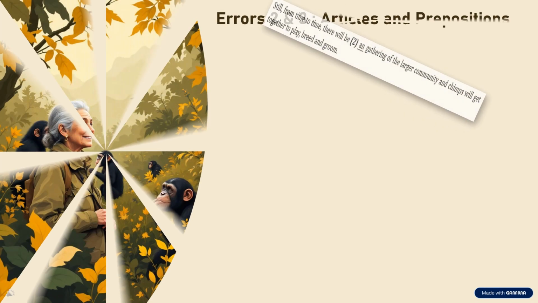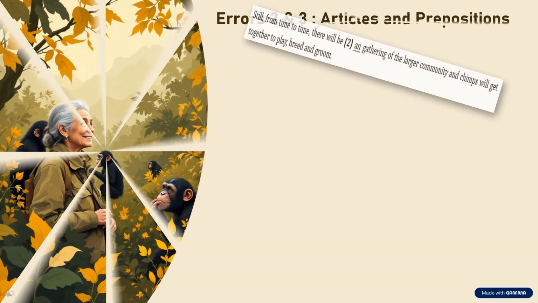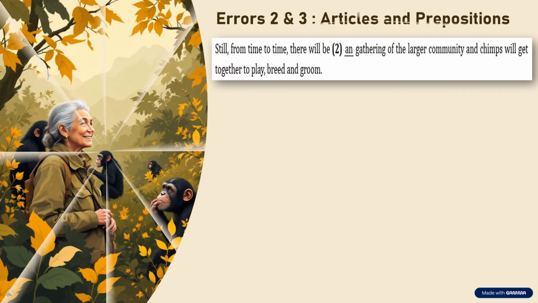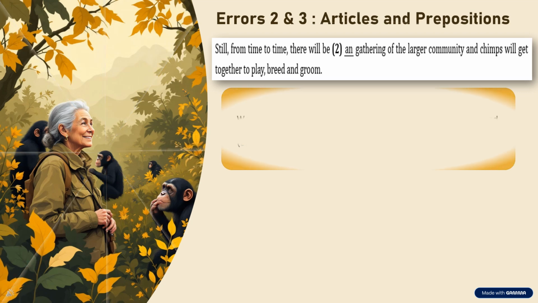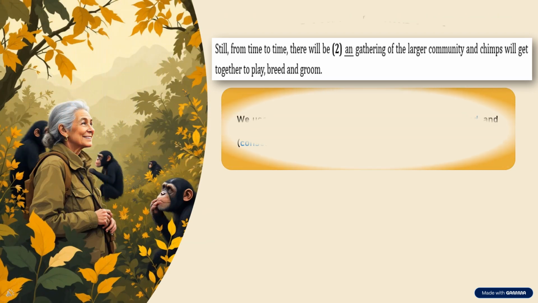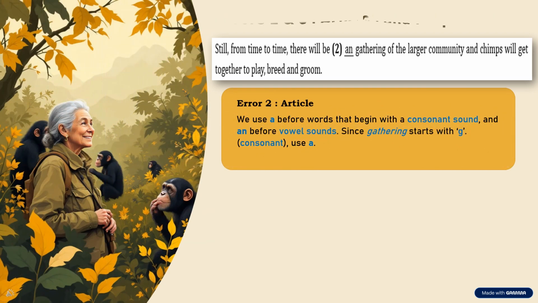Still, from time to time, there will be an ingathering of the larger community, and chimps will get together to play, breed, and groom. We use a before words that begin with a consonant sound, and an before words that begin with a vowel sound. Here, gathering starts with a consonant sound G, so the correct article is a.